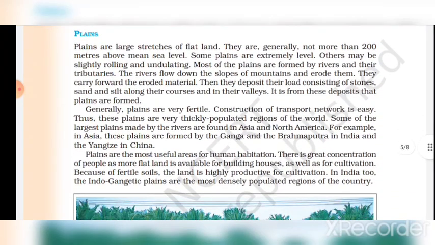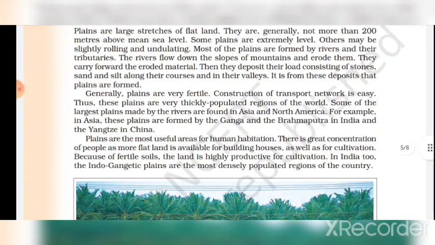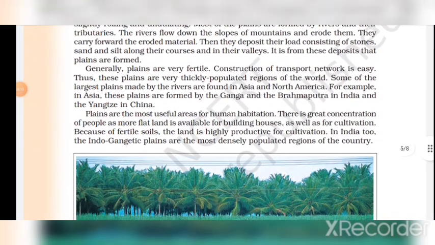Plains. Plains are large stretches of flat land. They are generally not more than 200 meters above mean sea level. Some plains are extremely level, others may be slightly rolling and undulating. Most of the plains are formed by rivers and their tributaries.